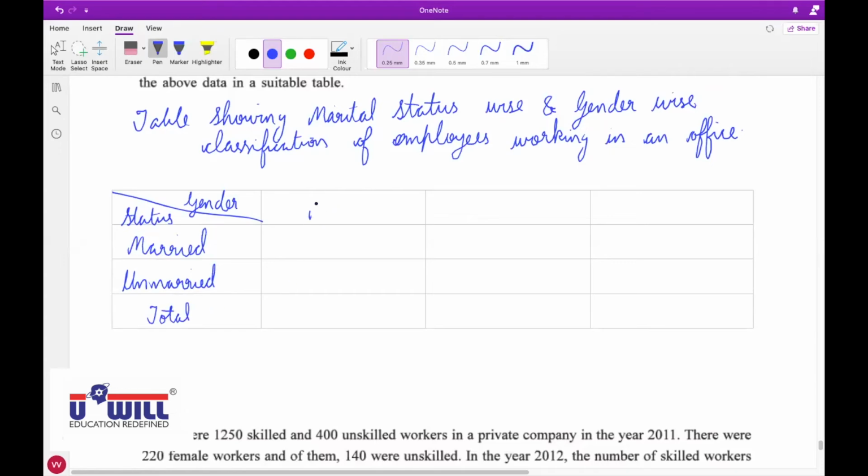And in gender, you'll write men, women, and total. Then give the numbers 1, 2, 3, A, B, C. So make these columns fast, everyone.